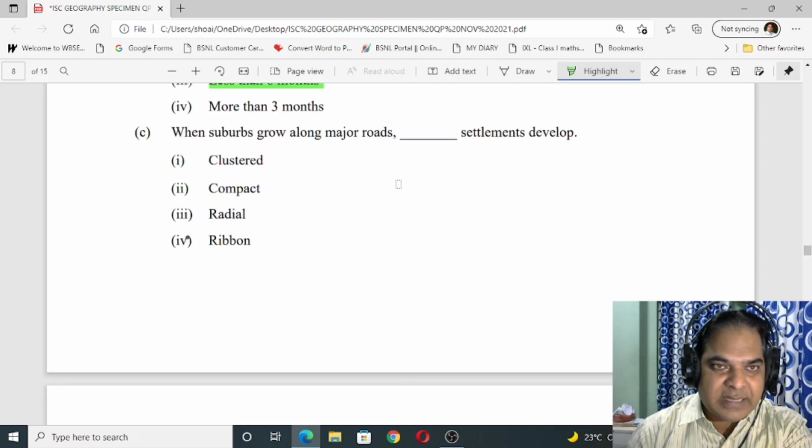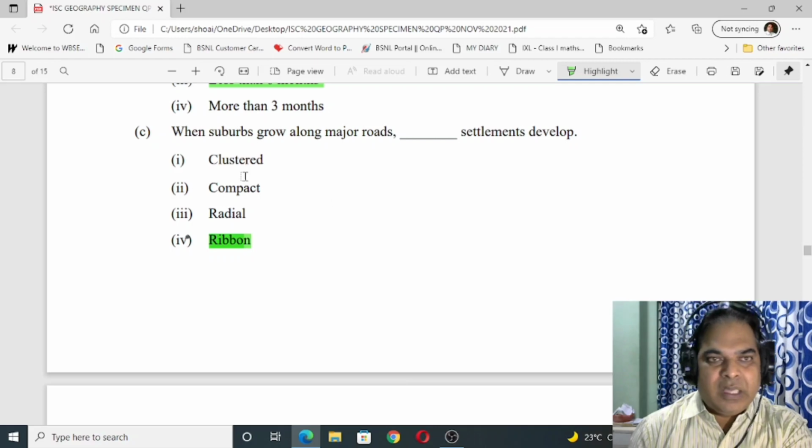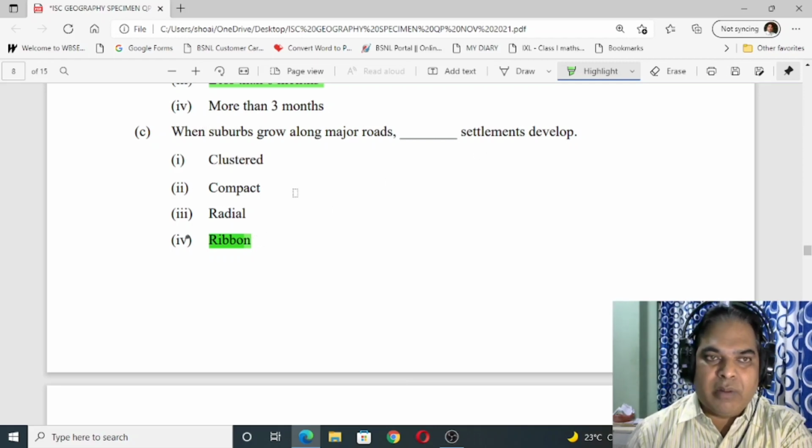Then C. When suburbs grow along major roads, urban settlements develop.